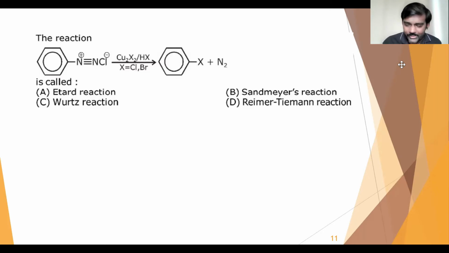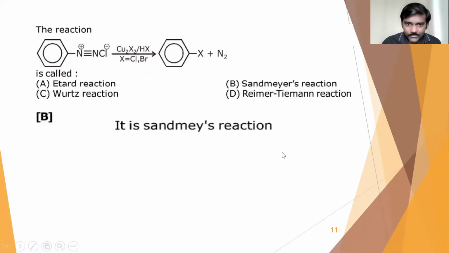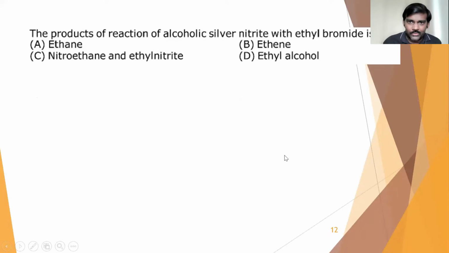So let us go to the next question for today. So here is the next question. This question yesterday we have done. So this is the next question. The products of reaction of alcoholic silver nitrite with ethyl bromide. So ethyl bromide C2H5Br and alcoholic silver nitrite. Silver nitrite means AgNO2, you can write in this manner.